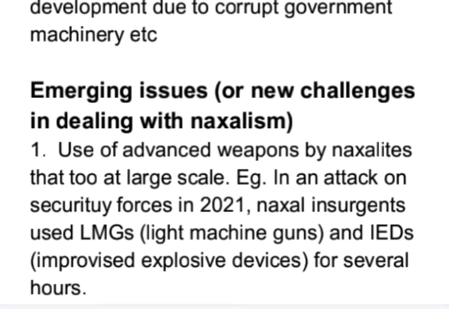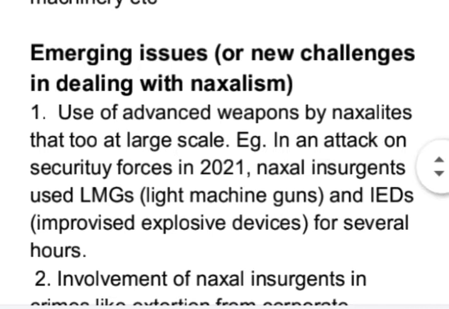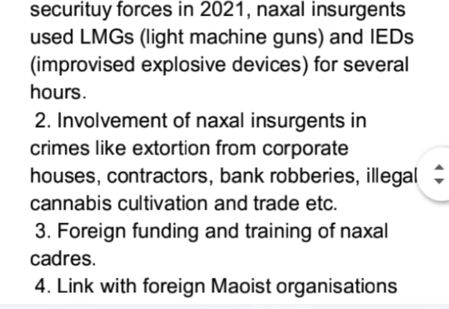Now, coming to emerging issues means new challenges in dealing with Naxalism. First is use of advanced weapons by Naxalites, that too at large scale. For example, in an attack on security forces in year 2021, Naxal insurgents used light machine guns and IEDs for several hours. Involvement of Naxal insurgents in crimes like extortion from corporate houses, contractors, bank robberies, illegal cannabis cultivation and trade.